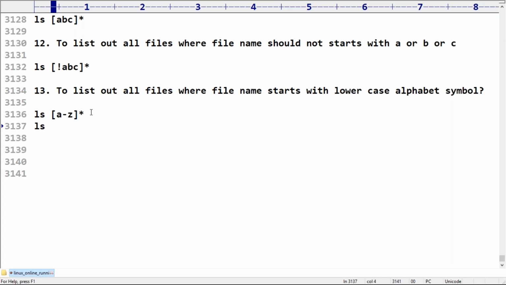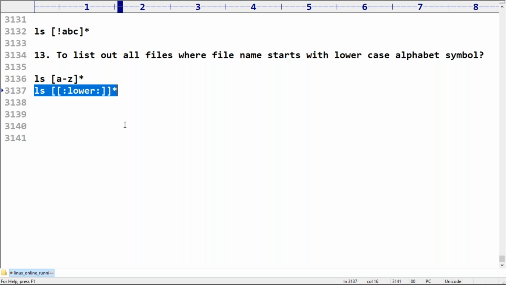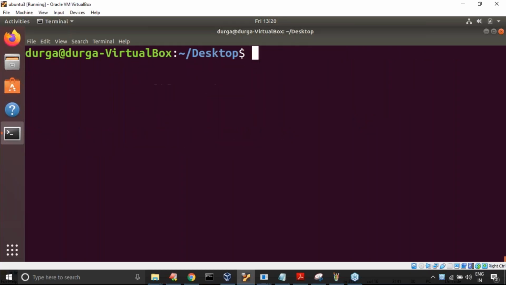Lowercase alphabet symbol, have you remembered? Double square bracket, within that, a star. Any doubt? Please confirm. Sometimes this one is not going to work, then we should have an alternative. That's why I covered these alternatives. Now observe, is it going to work or not?